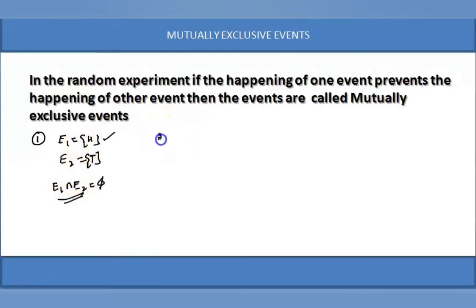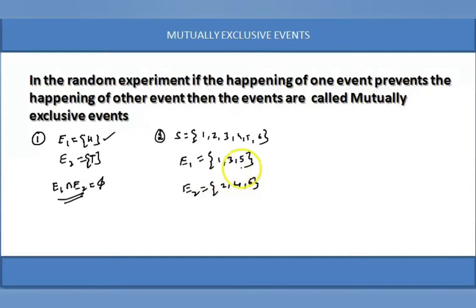Next example, in rolling a die, what is the sample space? S is equal to {1, 2, 3, 4, 5, 6}. Let us consider an event E1 as getting odd numbers on the die, and E2 as the event of getting even numbers on the die. If 1, 3, 5 appears on the die, certainly we can say that 2, 4, 6 doesn't appear.